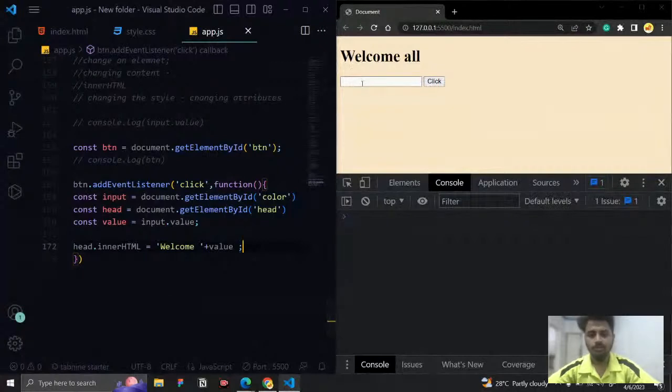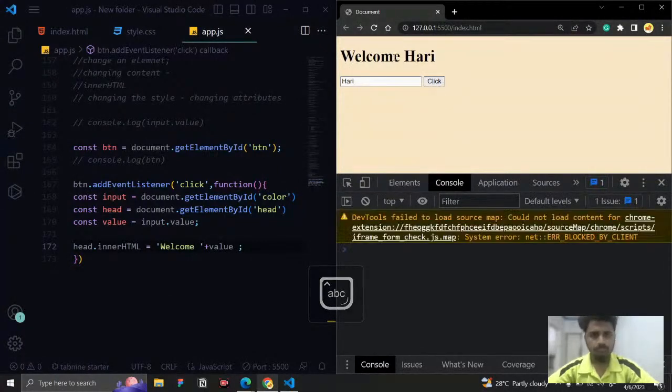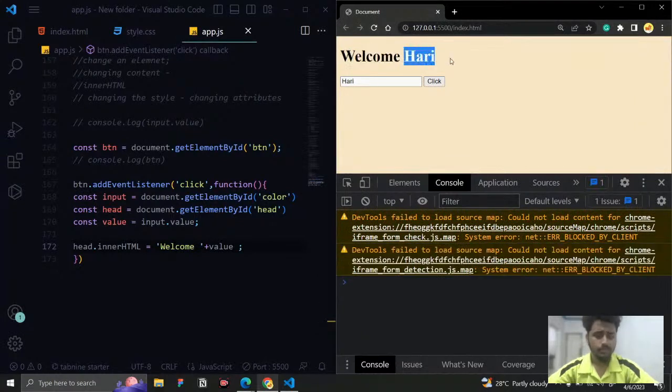Now I'm just going to enter the name, and if I click it, you can see the value is changed to welcome Harry. And if I go here and give another name, you can see we are changing it. This is what happens whenever you enter your name and you see a sudden pop-up, welcome back, welcome, greetings. The same thing is happening here.